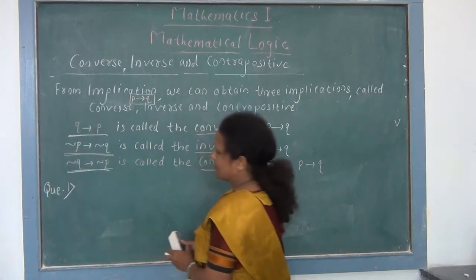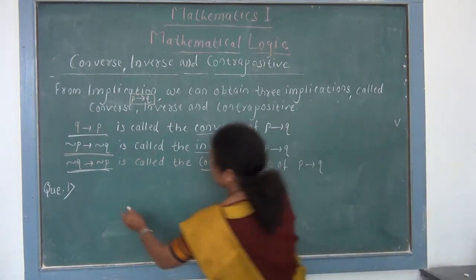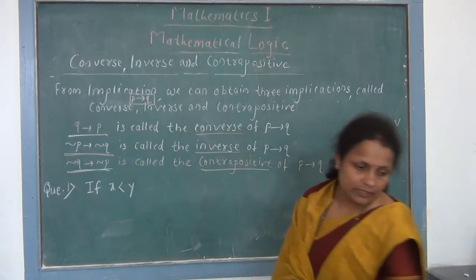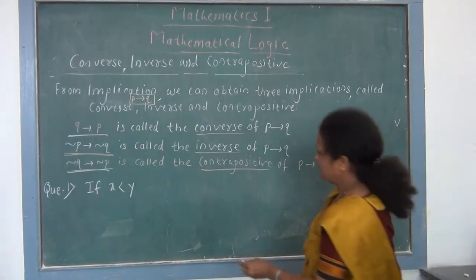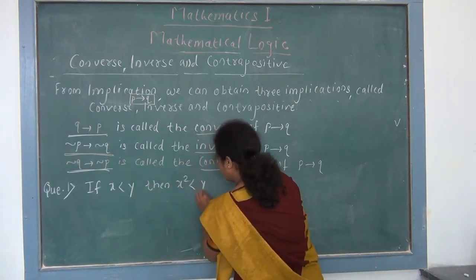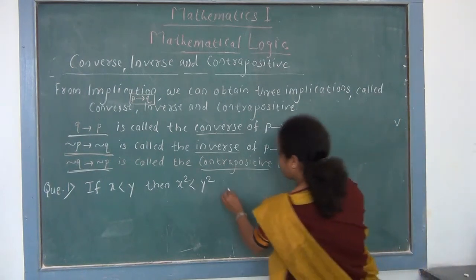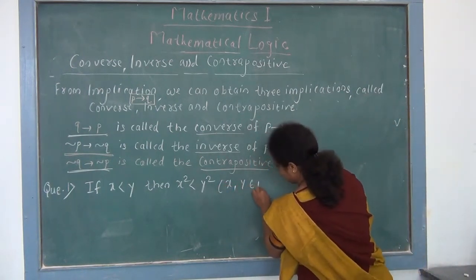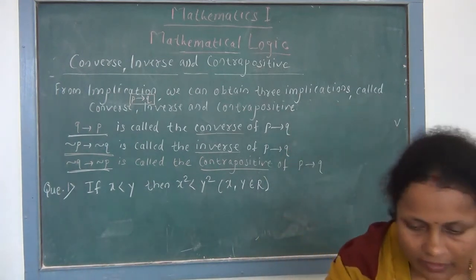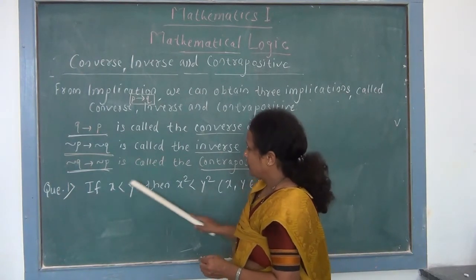So we consider the first statement in our exercise, that is: if x is less than y, then x square is less than y square, and both x and y are real, that is x, y belongs to R. So here this is our given conditional statement which is connected by the connective if then.